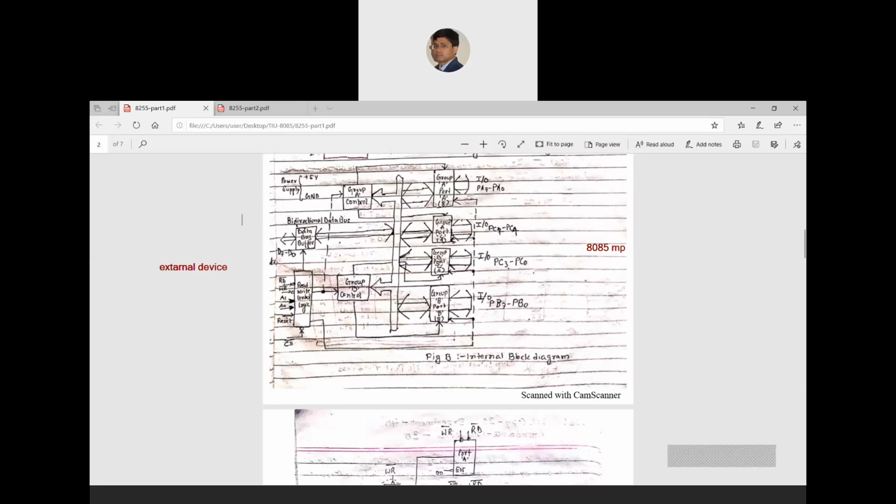So you can see that this read or write means you have to read something from memory or write something to the memory. That memory part is always connected with the microprocessor. So basically, if an external device gives a signal to the microprocessor that it has to read some data from the memory, then it will enable the RD bar signal. Or if the external device wants to write something in the memory locations through the microprocessor, then it will enable the WR bar signal. So basically this is the block diagram.